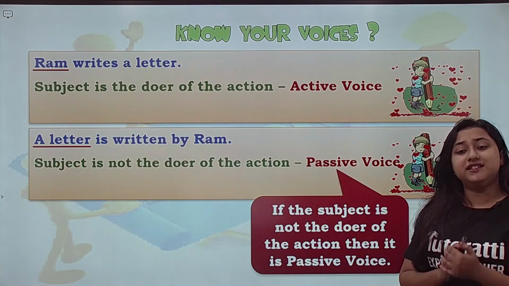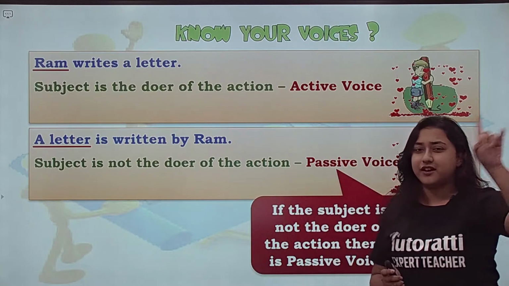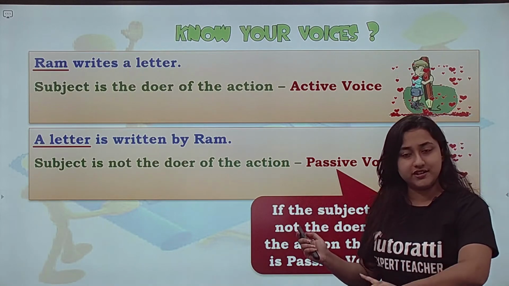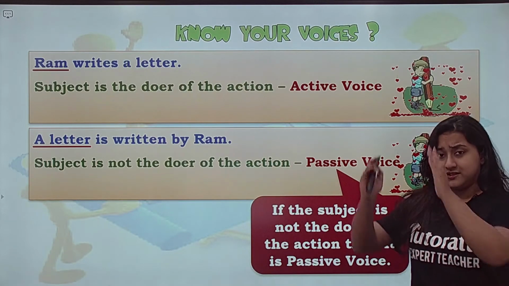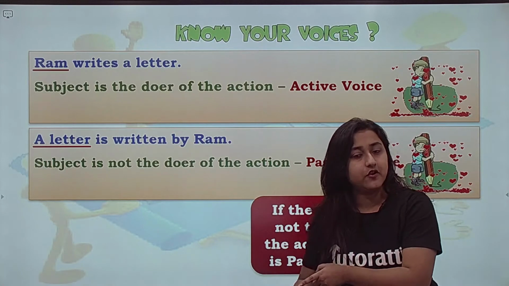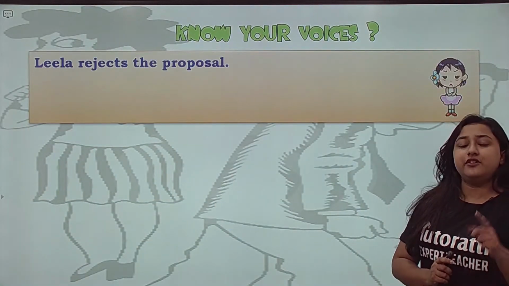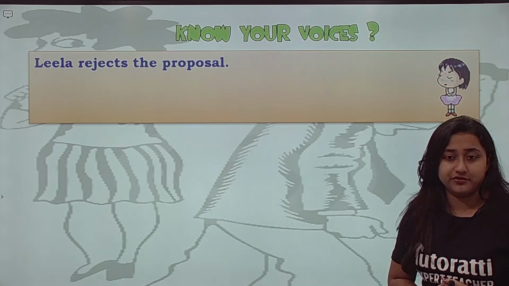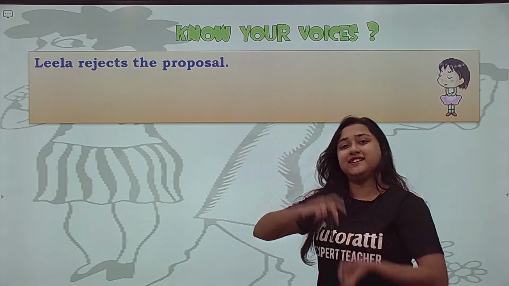So this is how you identify. There is only one rule to identify. Don't use the by rule. You need to ask the question, is the subject doing the action? Is the subject performing the action? If it is yes, it is active voice. If it is no, then it is passive voice. For example, Leela rejects the proposal. Now since Ram has written the letter, Leela rejects the proposal.